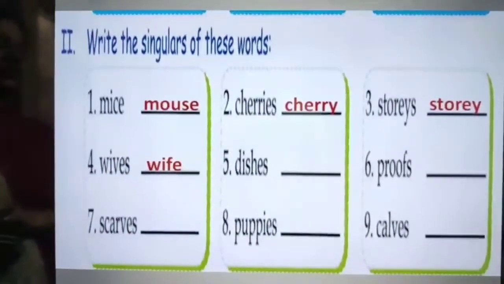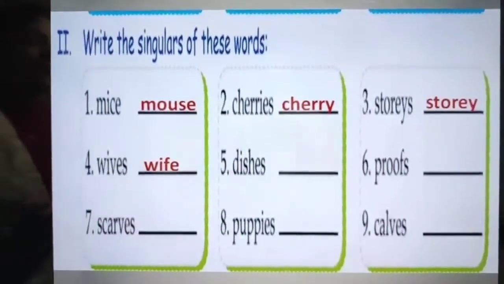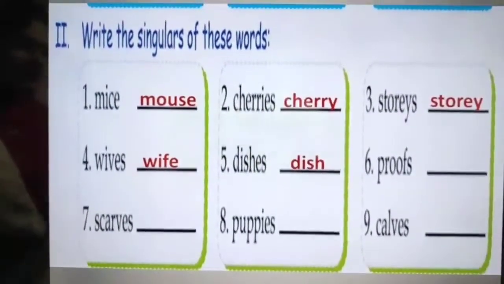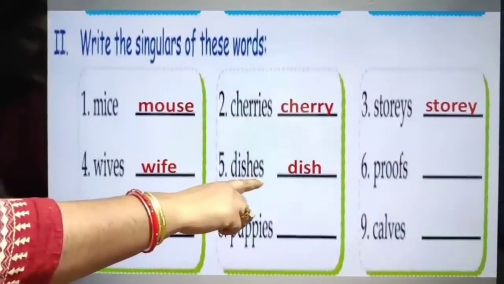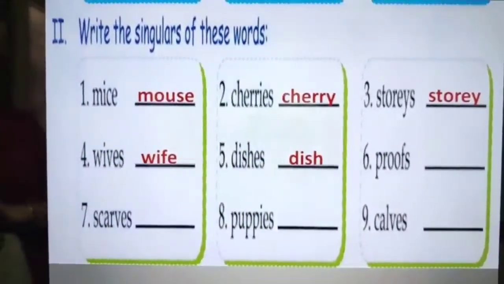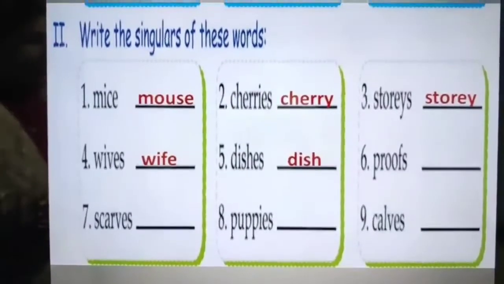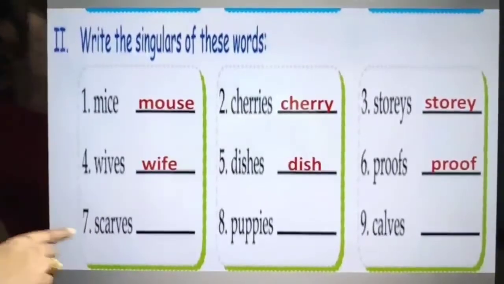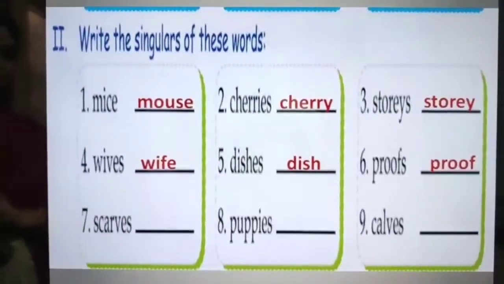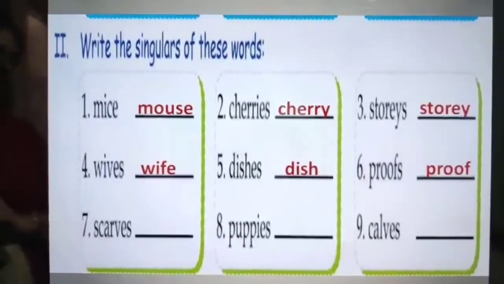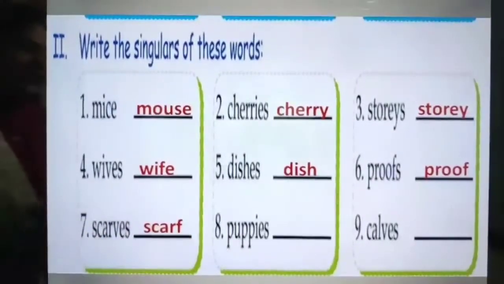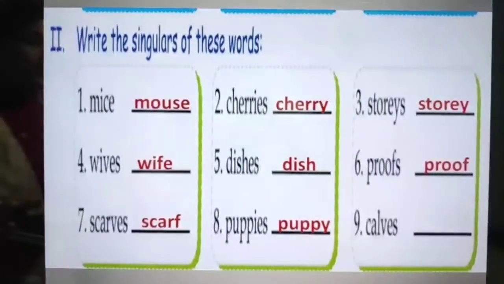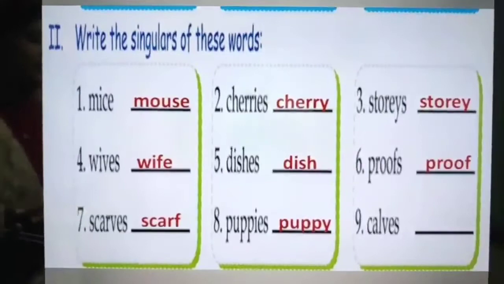Next is dishes. So singular form of dishes will be dish. As to SH we add ES. So singular form will be dish. Proofs. Singular form of proofs will be proof. Next word is scarves. Singular form of scarves will be scarf. Puppies. Singular form of puppies will be puppy. Calves. Singular form of calves will be calf.